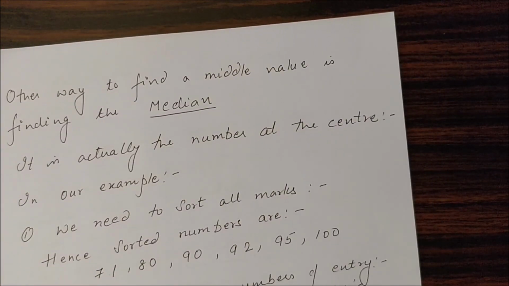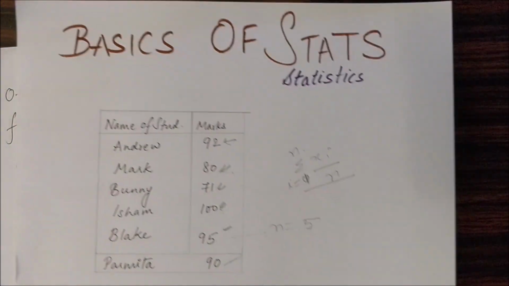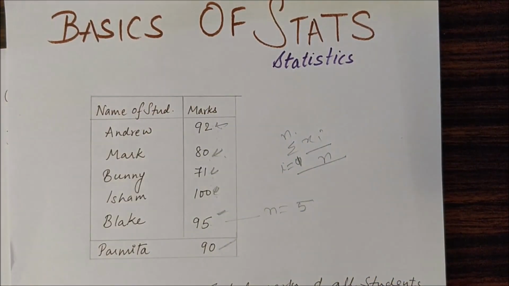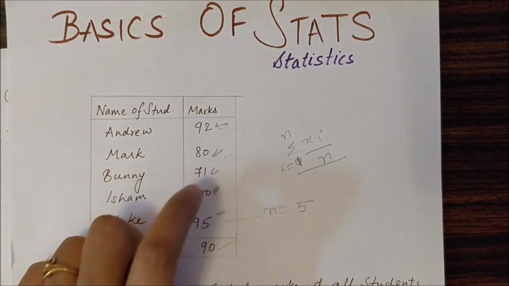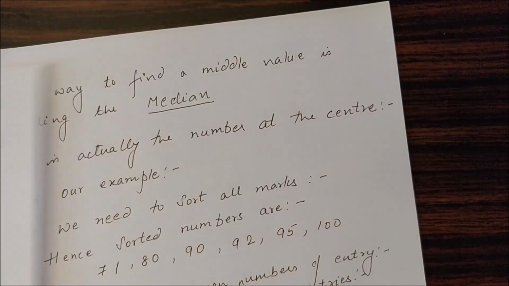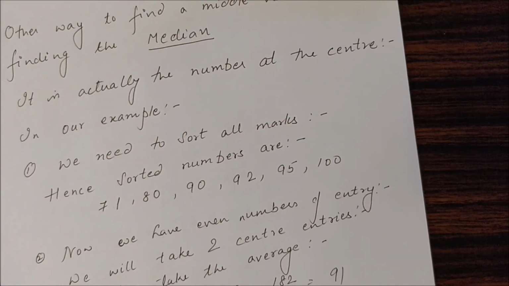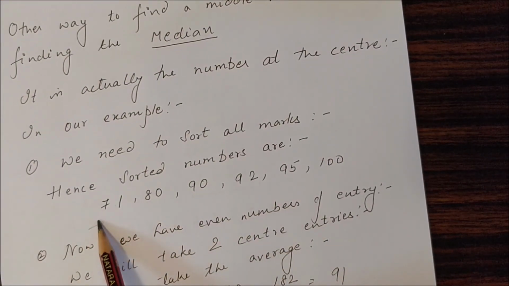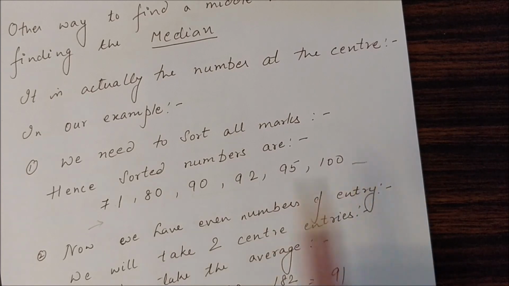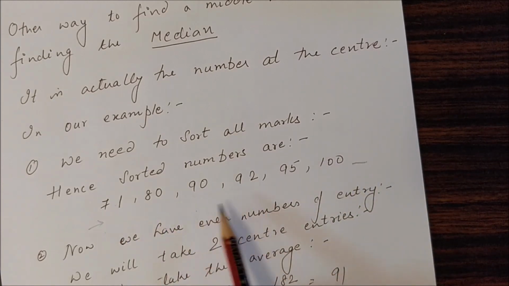Again, to find the central tendency, we have one more measure which is called median. Median is actually the center number or the center value of your data. For example, this was my data where we were having these numbers. Firstly, I have to sort all these numbers. I have written it after sorting, with the lowest value first and the highest value last: 71, 80, 90, 92, 95 and 100.